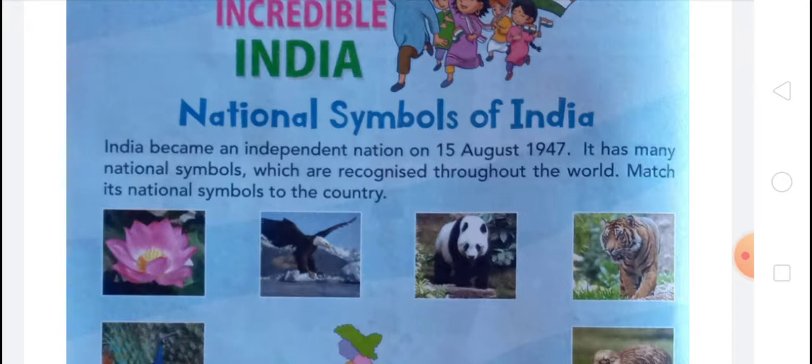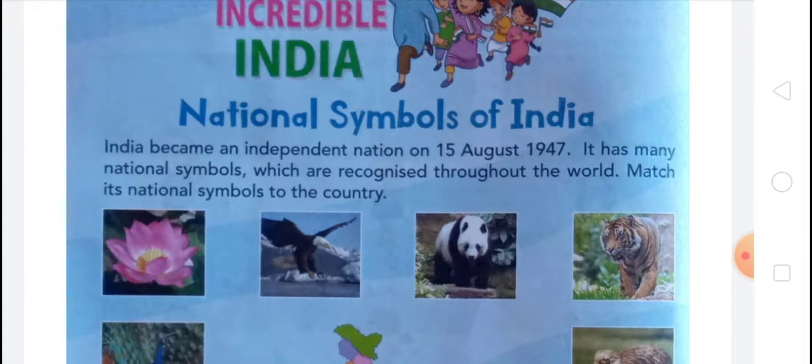And after that we have learned world superlatives. In this topic we have learned largest flower Rafflesia, largest bird ostrich, and many more. Okay, and next was meet the people. We learned, like, the people of USA are called American, the people of Canada are called Canadian, the people of France are called French, and many more. And the next topic is today's topic, national symbols of India.